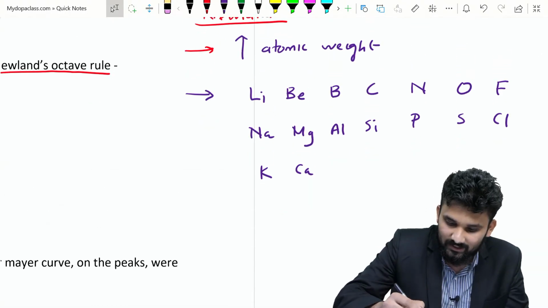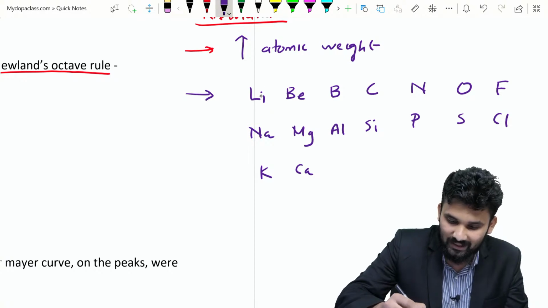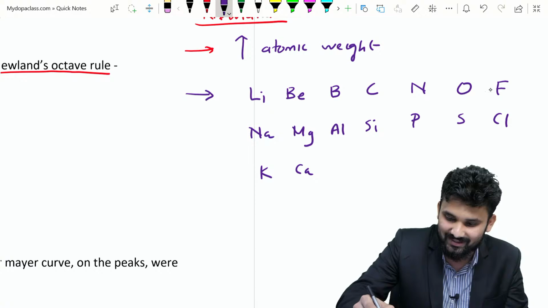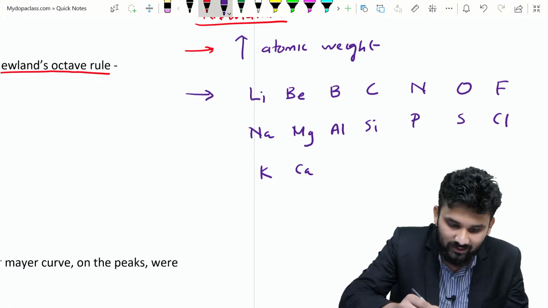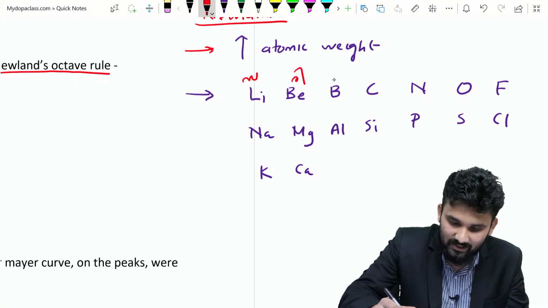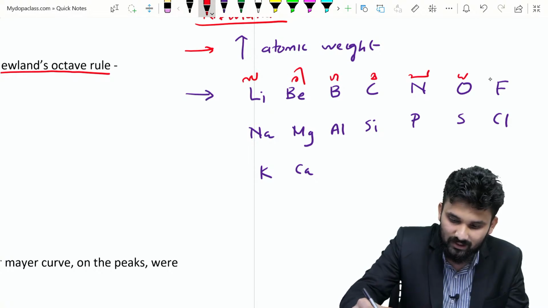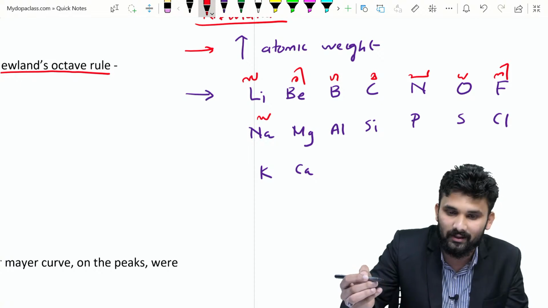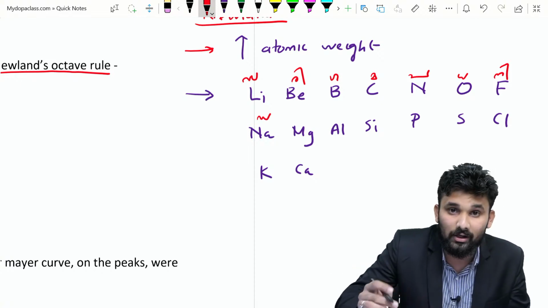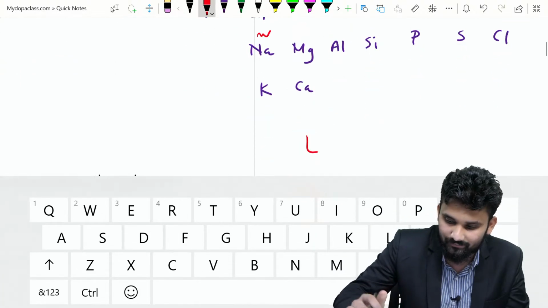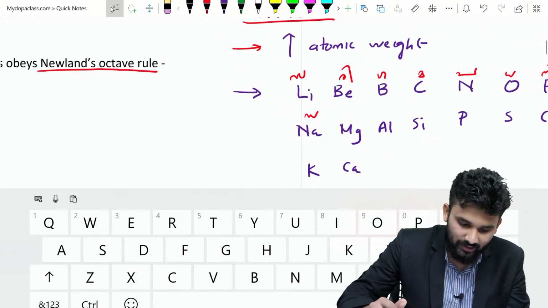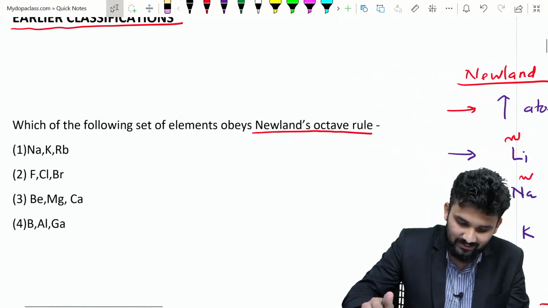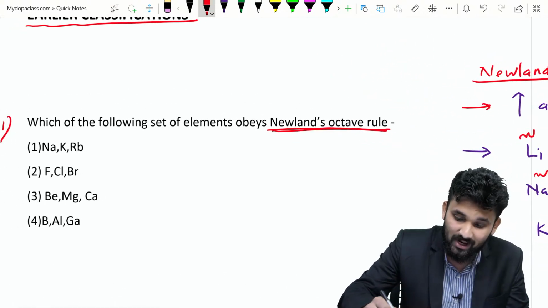He noted that the property of the eighth element, 1, 2, 3, 4, 5, 6, 7 and 8, is the same as the first element, just like the resemblance of the musical notes. We know the musical notes: sa, ri, ga, ma, pa, da, ni, sa. So this is called the law of octaves. Is it clear? In our question, which of the following set obeys Newland's octave rule?